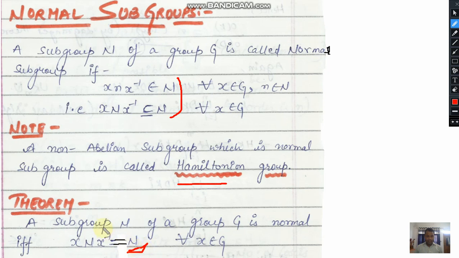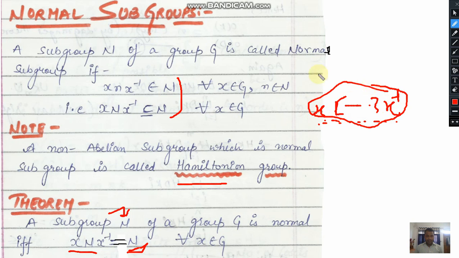which states that a subgroup N of a group G is said to be normal if it satisfies this property. It means that if the set of elements of the subgroup is multiplied by an element x from the left and by its inverse from the right, then there will be no change in the elements of this set or subgroup. Then this subgroup is said to be a normal subgroup. We have already discussed this theorem and the definition in our previous lecture. Today we will see two more theorems based on normal subgroups.